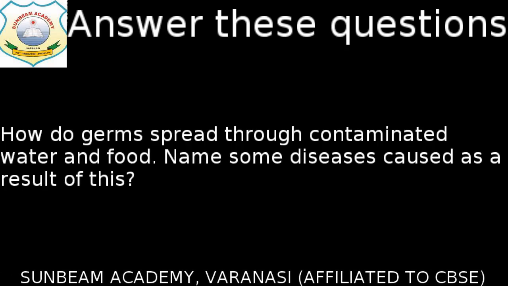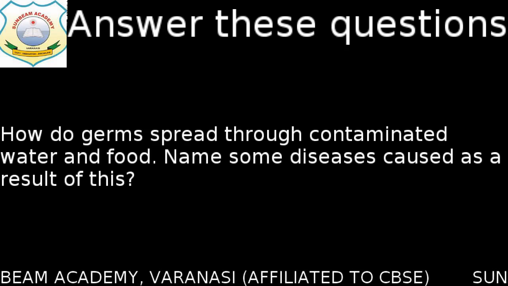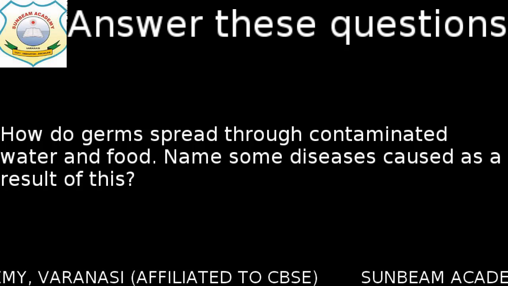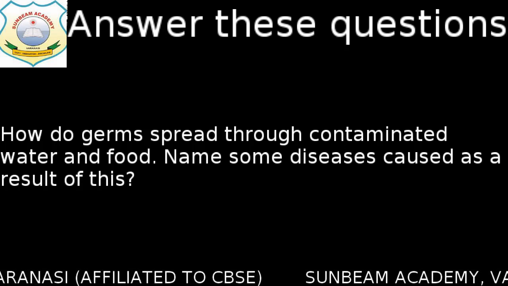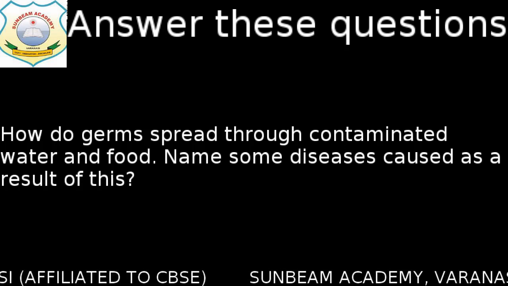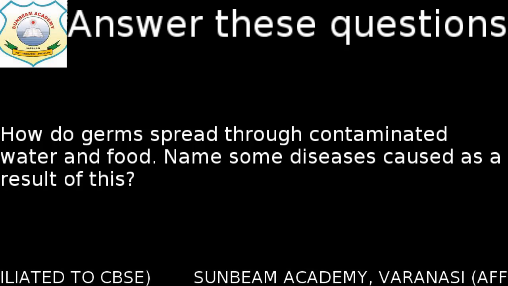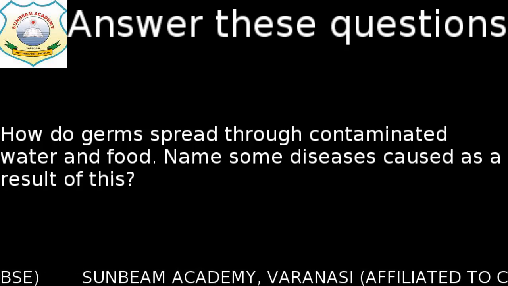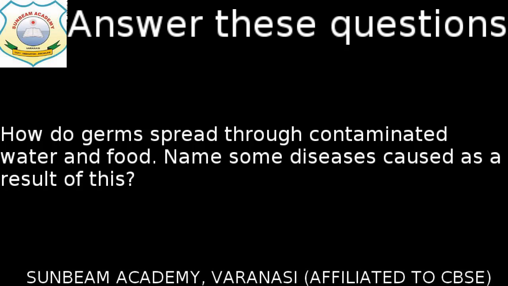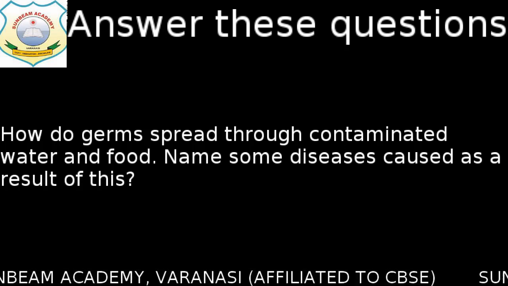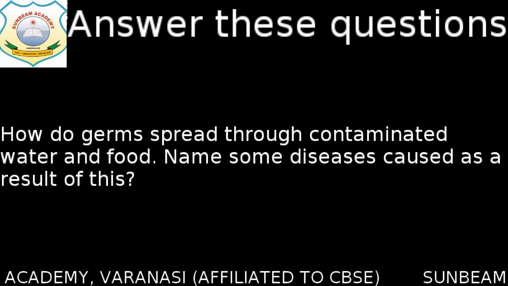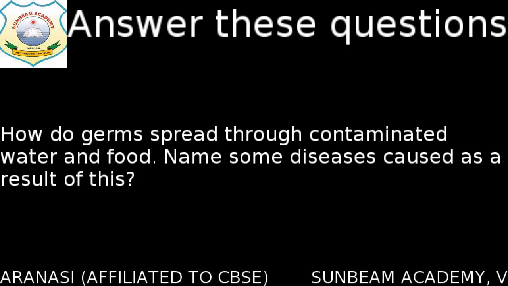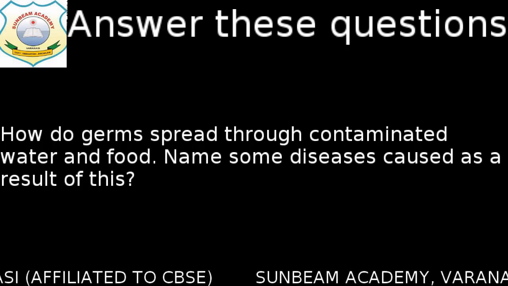The second question is, how do germs spread through contaminated water and food? Names and diseases caused as a result of this. I have modified the question a little because it was a longer question. When we drink this contaminated water or food, the harmful germs present in it get transferred inside our body and start causing various kinds of diseases like typhoid and cholera. These are some of the diseases.